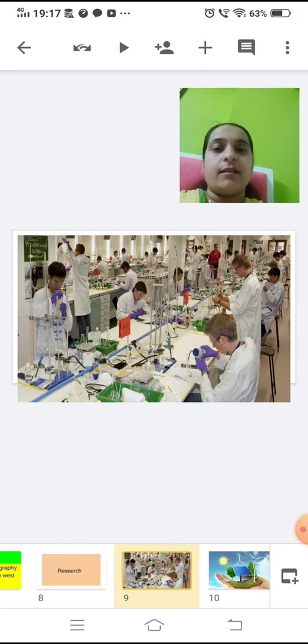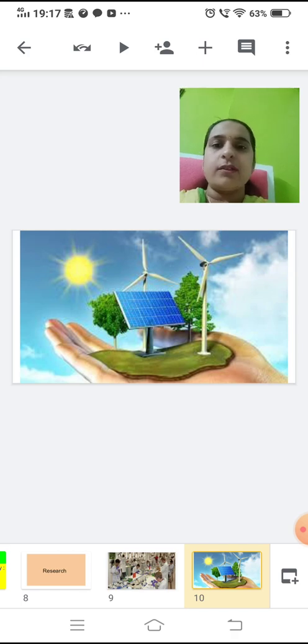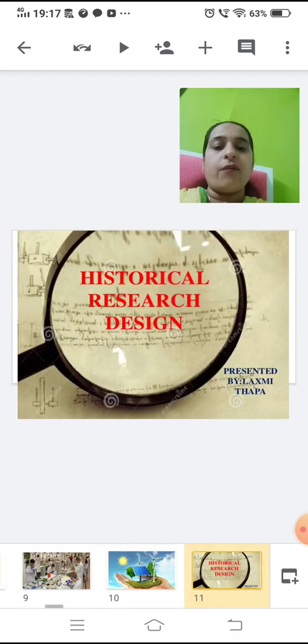Then that is your physical and natural sciences, physics, chemistry. You go to the lab and perform the experiments. This is your biology. So these are all your physical and natural sciences. Now we have one more research, that is historical research. Let us learn what this historical research is.